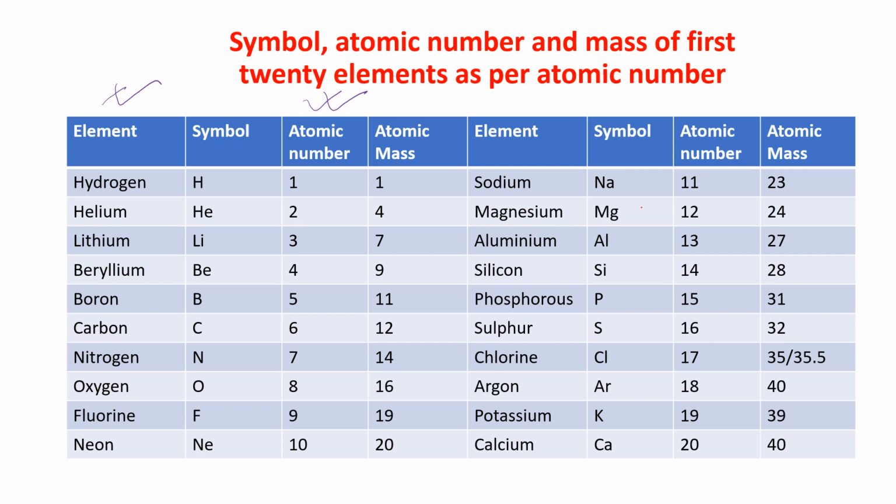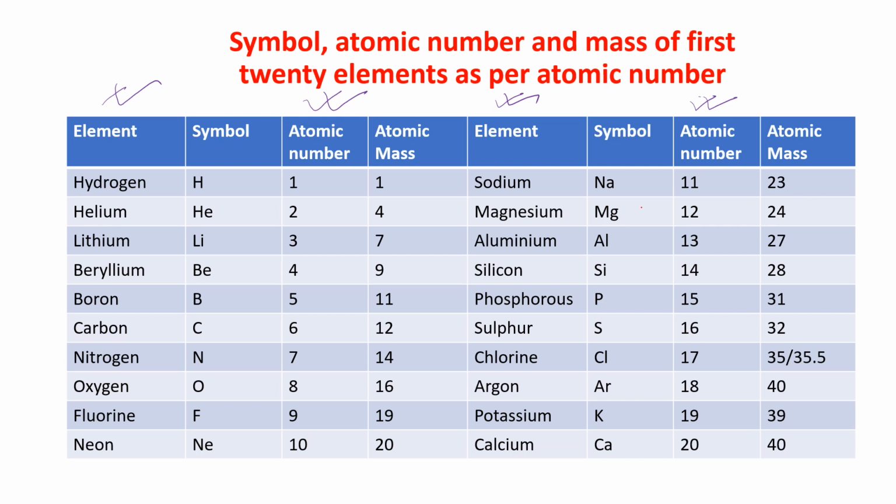And 10, it's neon. 11, here come this side. 11 is the atomic number and the element is sodium. 12 atomic number, element is magnesium. 13 atomic number, element is aluminium. 14 atomic number, element is silicon. 15 is phosphorus. 16 is sulfur. 17 is chlorine. 18 is argon. 19 is potassium. 20 is calcium.